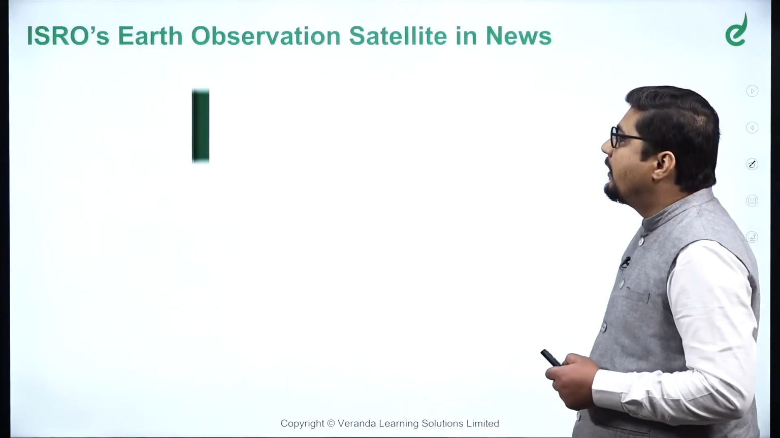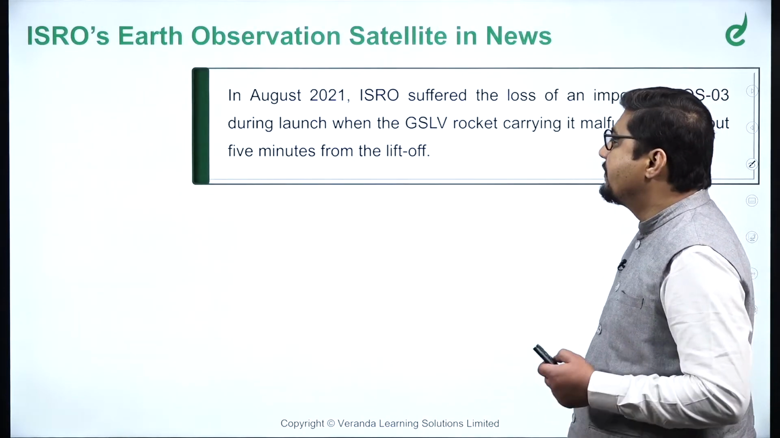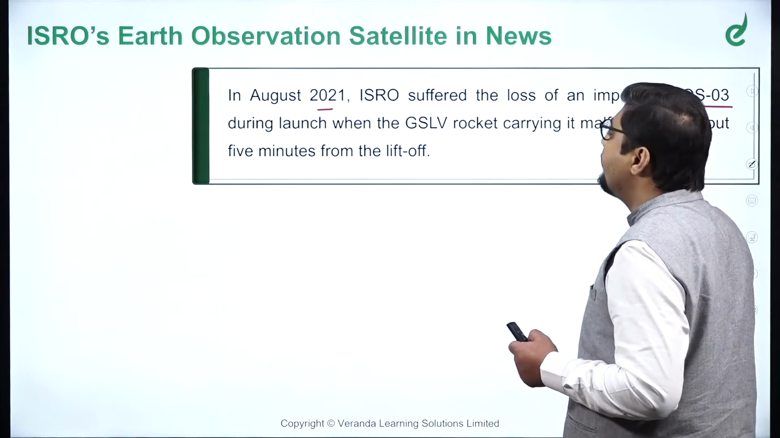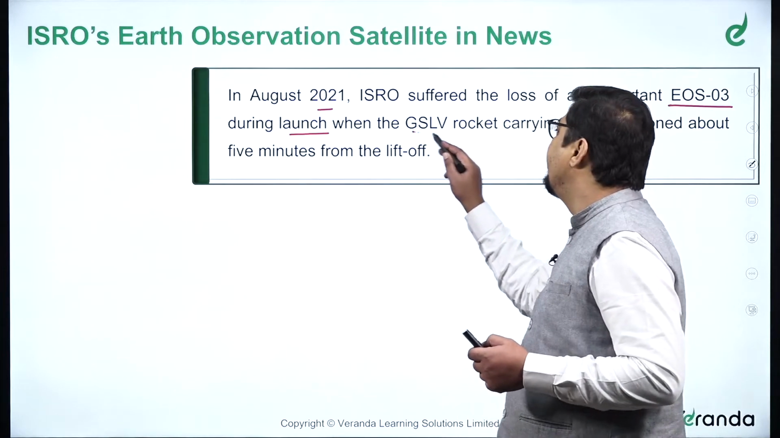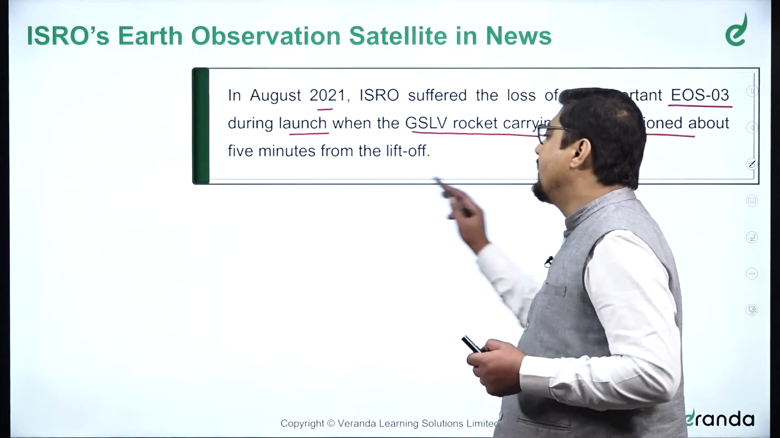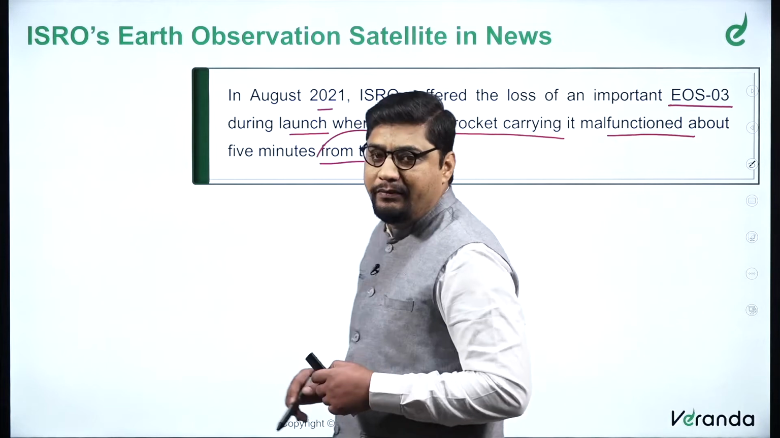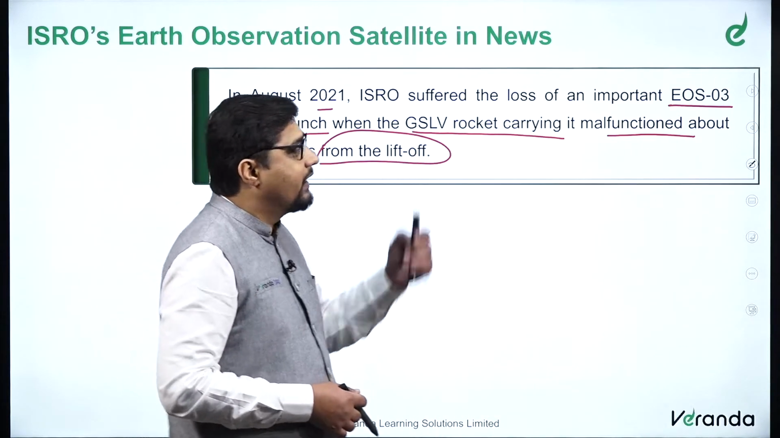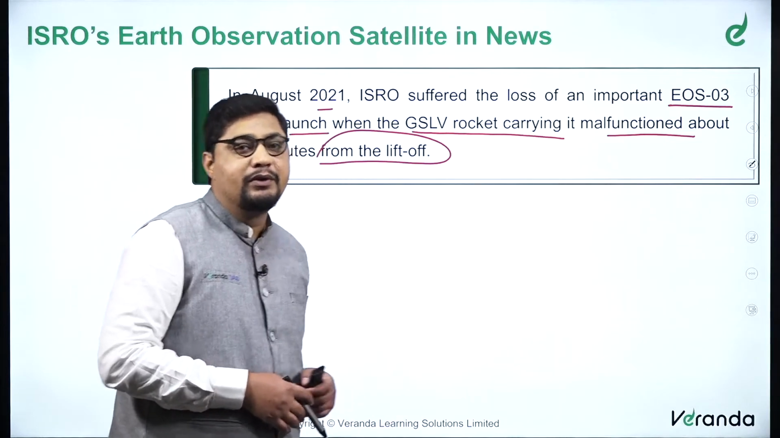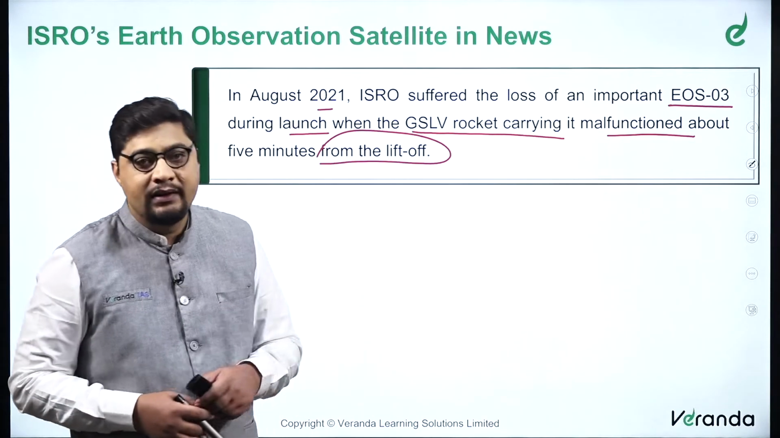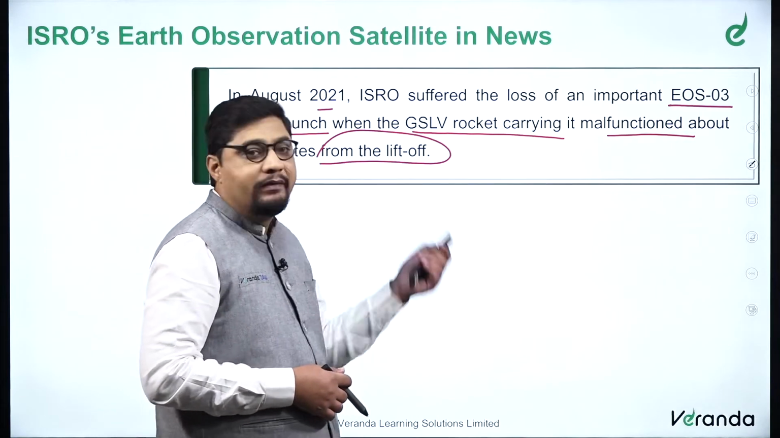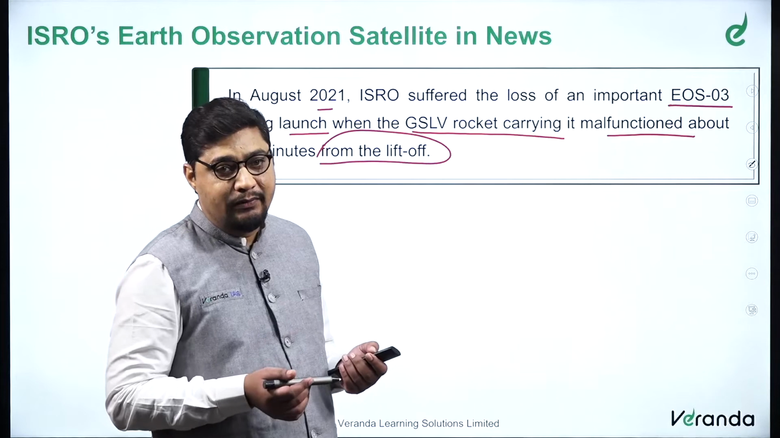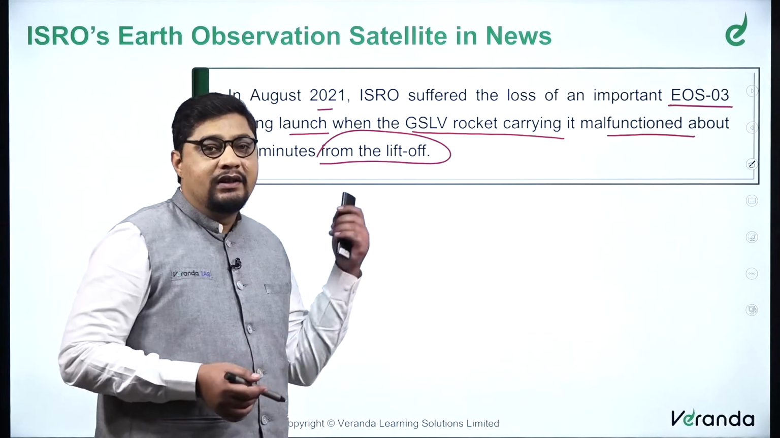Now further, ISRO's Earth observation satellite in news. In August 2021, ISRO suffered the loss of an important EOS-03 during launch when the GSLV rocket carrying it malfunctioned about 5 minutes from liftoff. So setbacks do happen in the space sciences. We were taking that satellite, one of the Earth observation satellites named EOS-03, into space. After it was launched, the cryogenic engine of the third stage did not start up, and obviously because of that the mission failed.